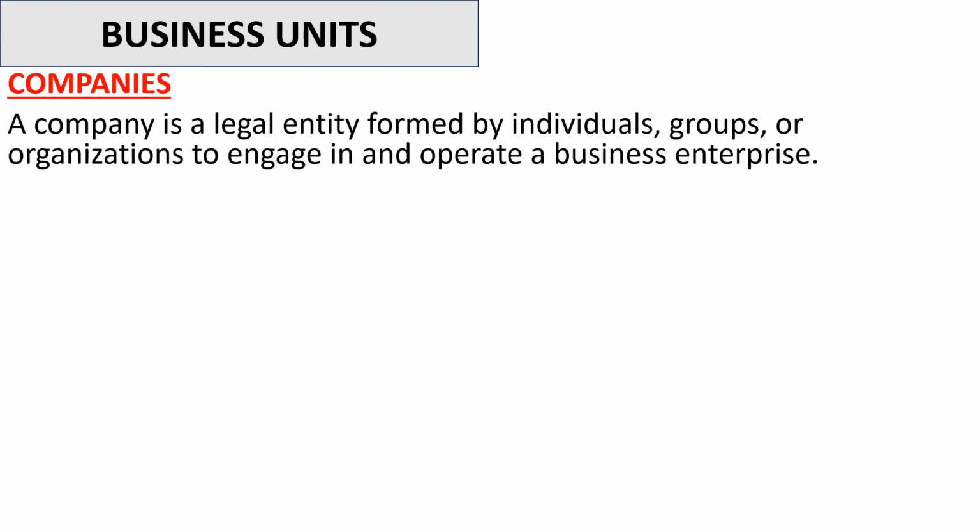Okay, so what's a company? So a company is a legal entity formed by individuals, groups, or organizations to engage in and operate a business enterprise. Okay, so it can be formed by individuals, which are just people. It can be formed by groups, okay, different groups, they come together, or organizations, okay, so that they can engage in and operate a business enterprise.